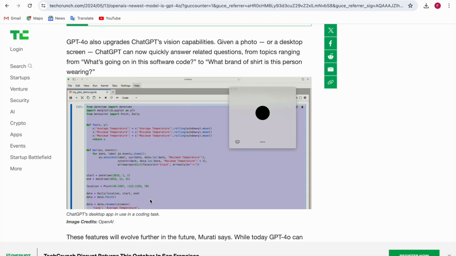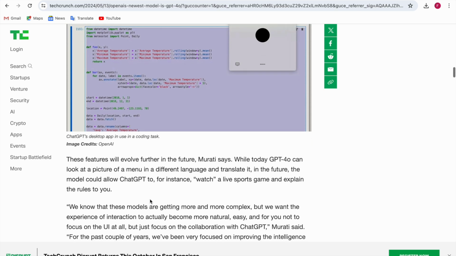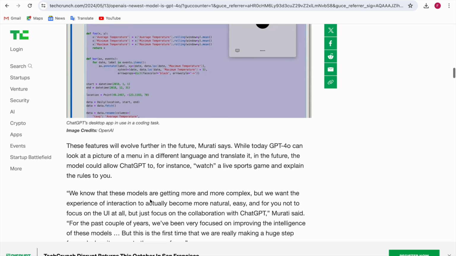You can show through the camera to ChatGPT your room and ask what kind of room is it, or where do you think I am sitting. And ChatGPT is more human like now. It looks as if you're talking to a person, not a robot. It's not like AI.